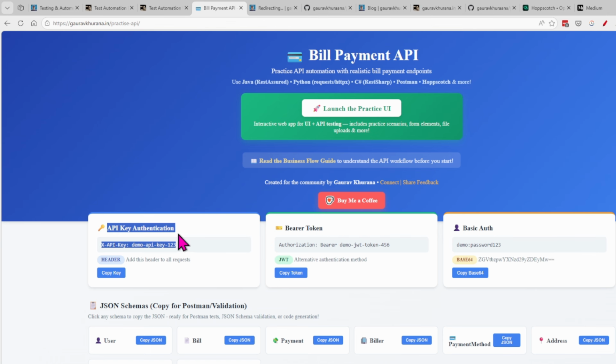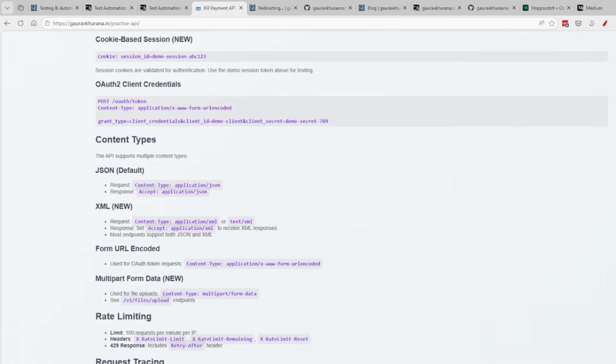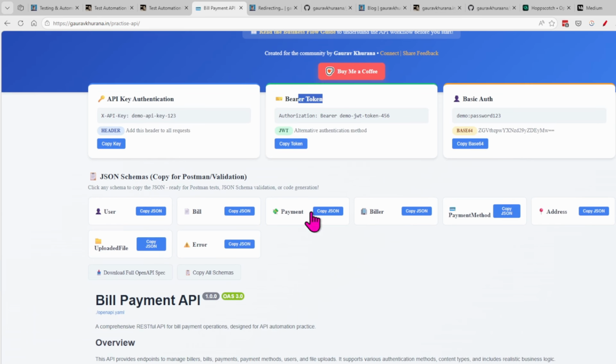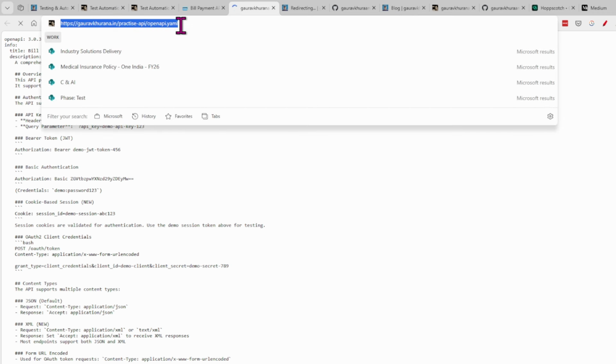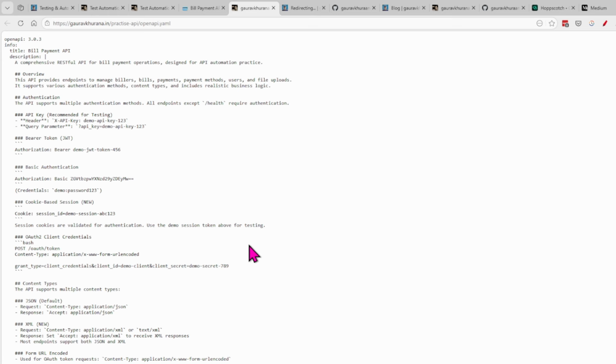So their page will open and you can write to me, or you can tell me on LinkedIn as well. There are various authentication mechanisms that are taken care of. And one great thing I'll tell you: click on this link, openapi.yaml, and then you can import this. So all of these APIs will come into your system.